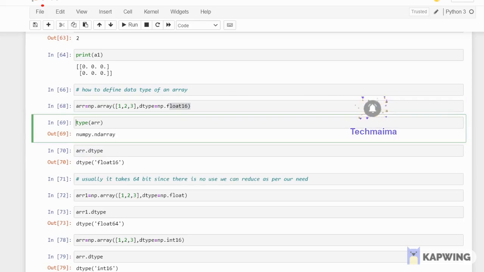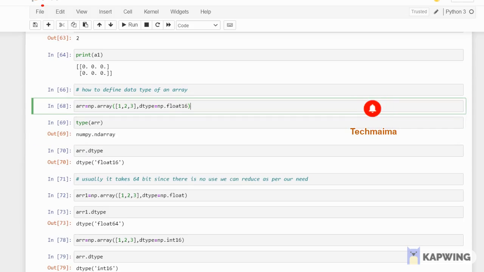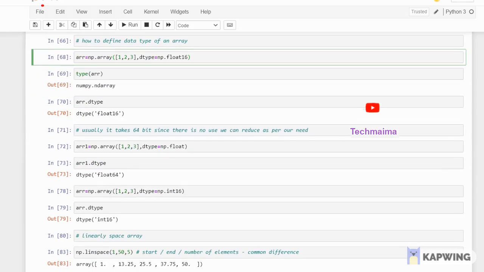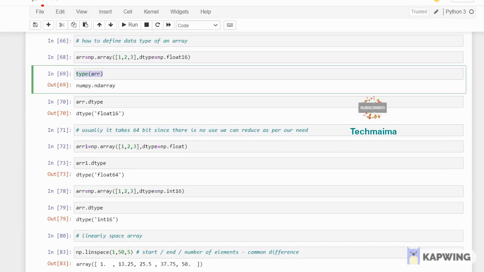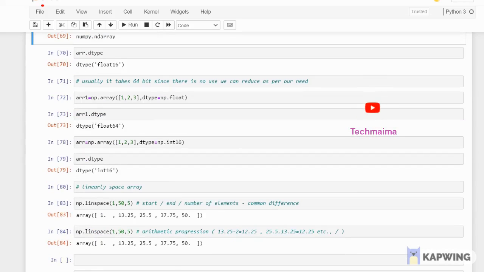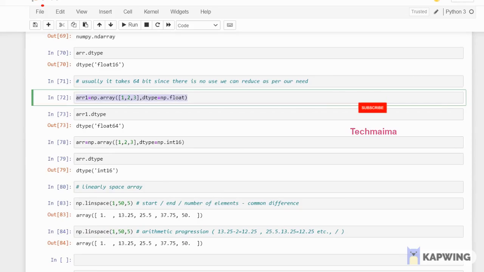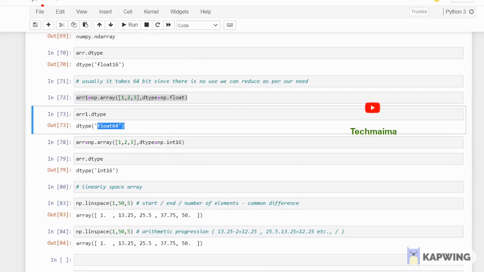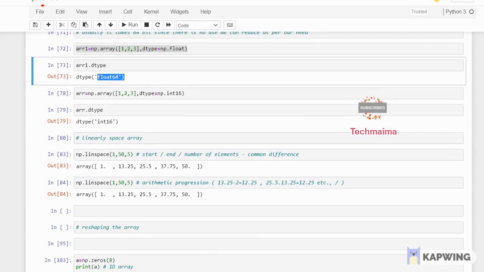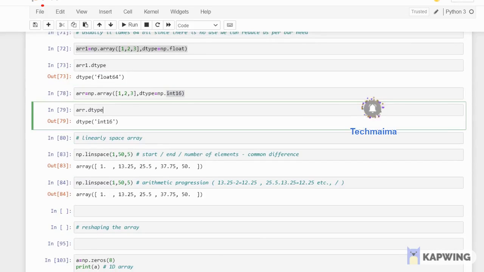It's not only for float, you can give it for integer also: integer 8, 16, 32. So you can declare the data type value as well. The type of arr will be numpy.ndarray. Usually it takes 64-bit, but since there is no use, we can reduce it as per our need. That's what I told you just now. I'm just giving normal values. When you give float, it will be considered float64 by default. For the same array values, I'm giving int16, so array.dtype will be int16.